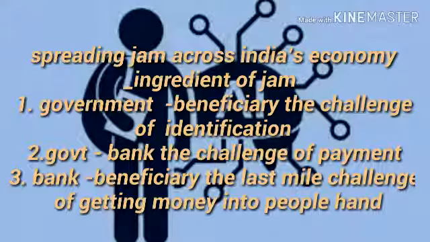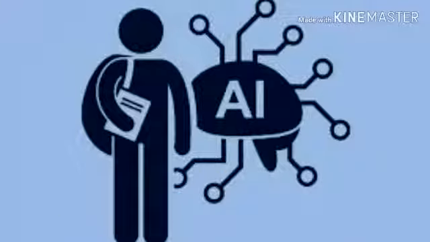First is the challenge of identifying the beneficiary. Second is the challenge of the government and banks making the payment. And third is the last-mile challenge of getting the money into people's hands.